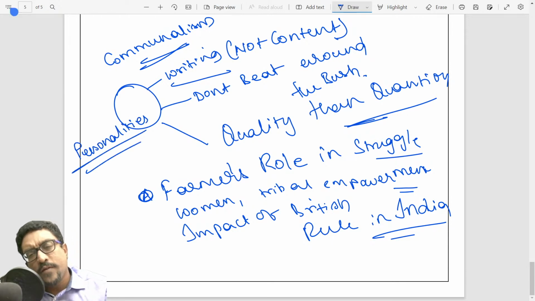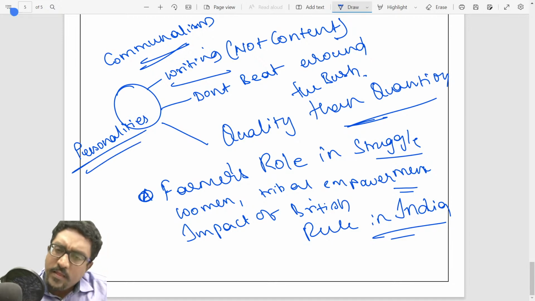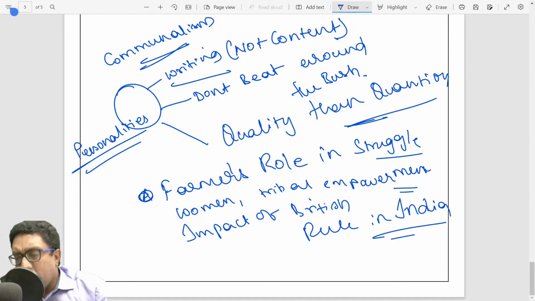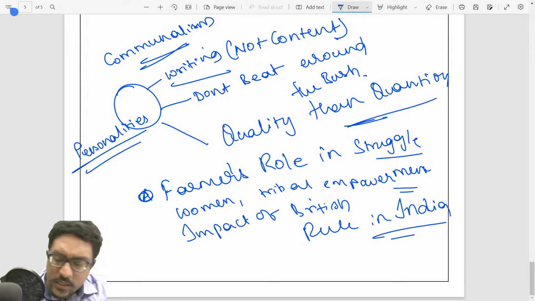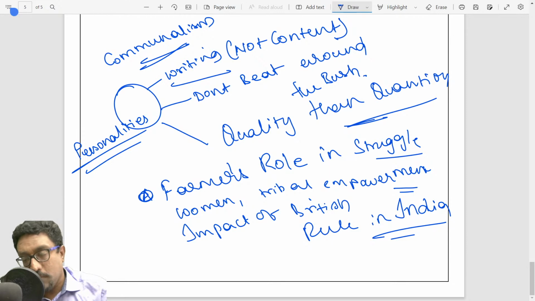Azadi Ka Amrit Mahotsav. In the Azadi Ka Amrit Mahotsav, if you go to their website, there are many leaders whose name you don't know. But they played a very important and significant role in India's independence struggle. You need to identify them, be prepared with them. Personalities questions do come in TSPSC mains.